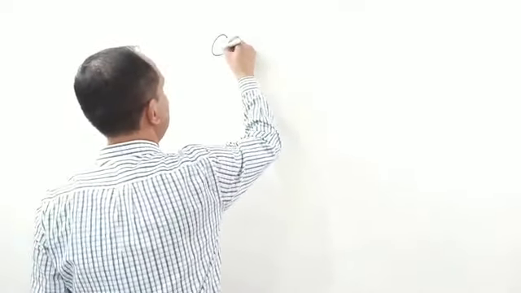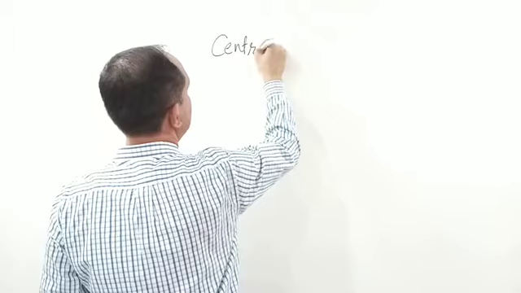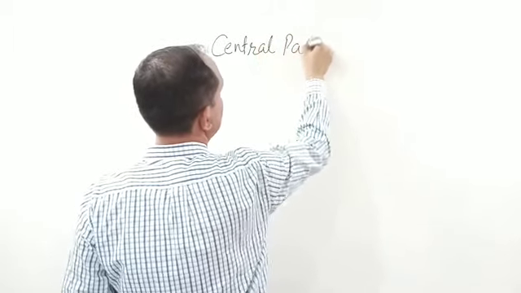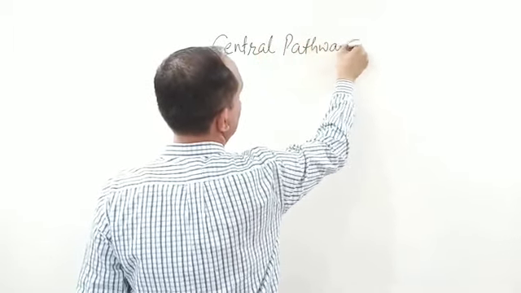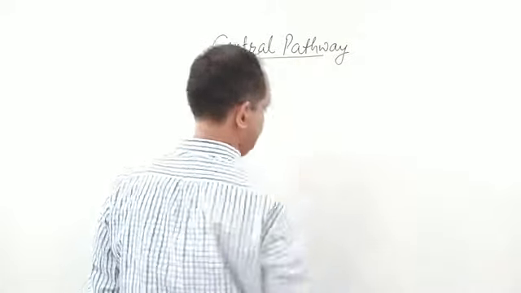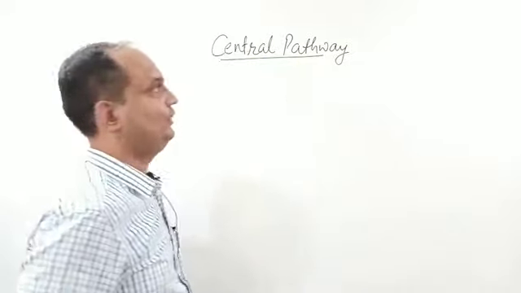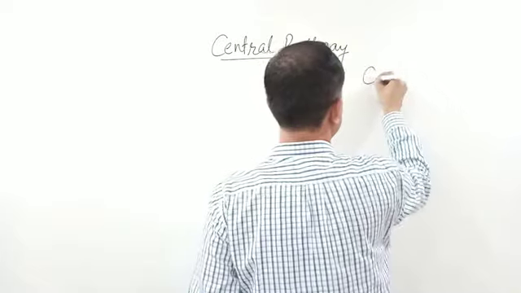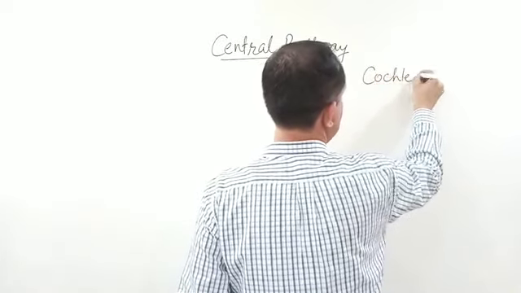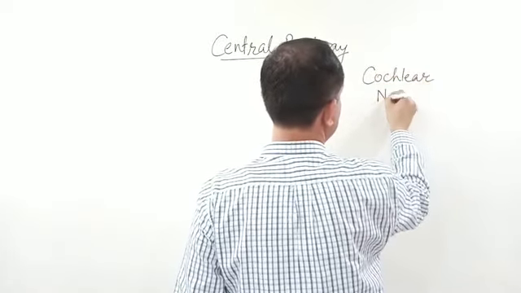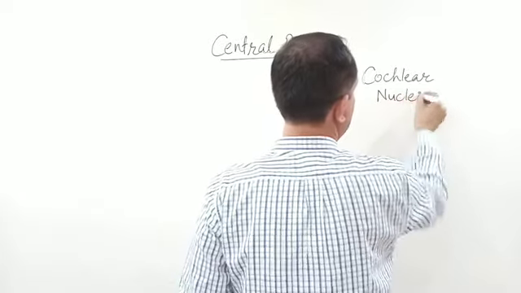Now we'll discuss the central pathway. Now when you will see the central pathway of auditory impulses, it starts from the cochlear nuclei.